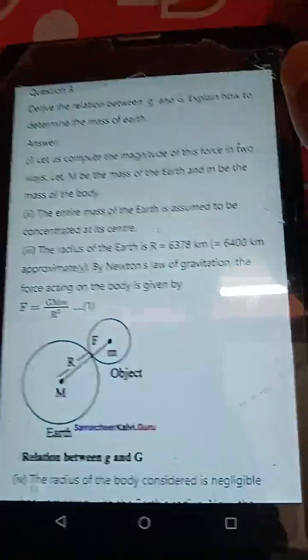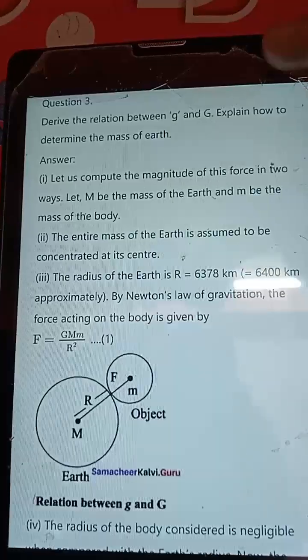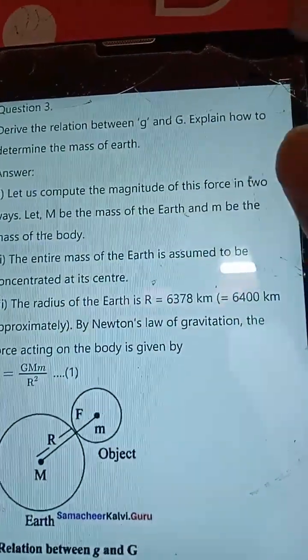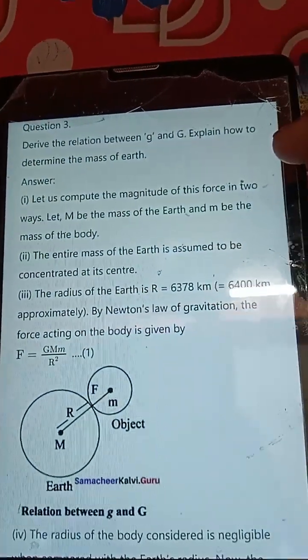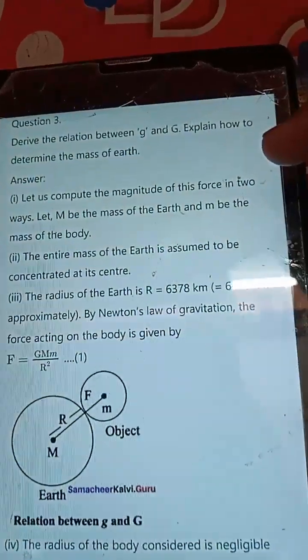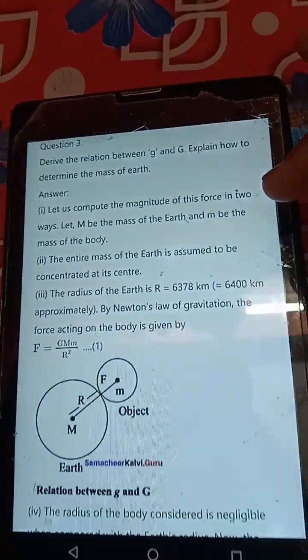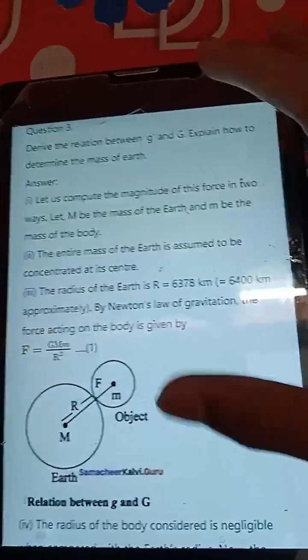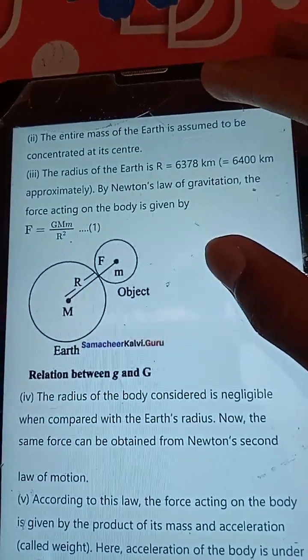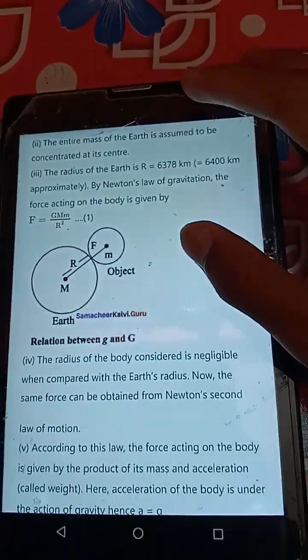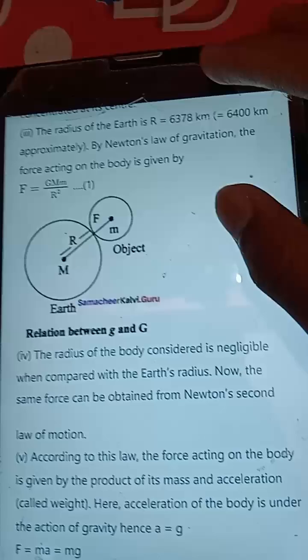Derive the relation between capital G and small g. Explain how to determine the mass of the Earth. Answer: Let us compute the magnitude of this force in two ways. Let M be the mass of the Earth and m be the mass of the body. The entire mass of the Earth is assumed to be concentrated at its center. The radius of the Earth is R,